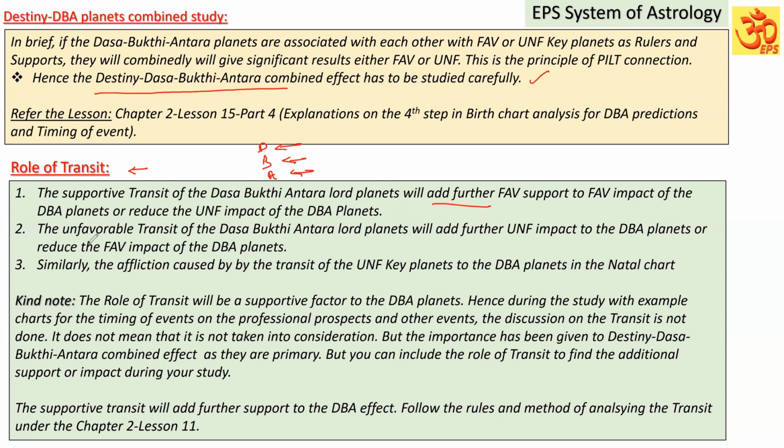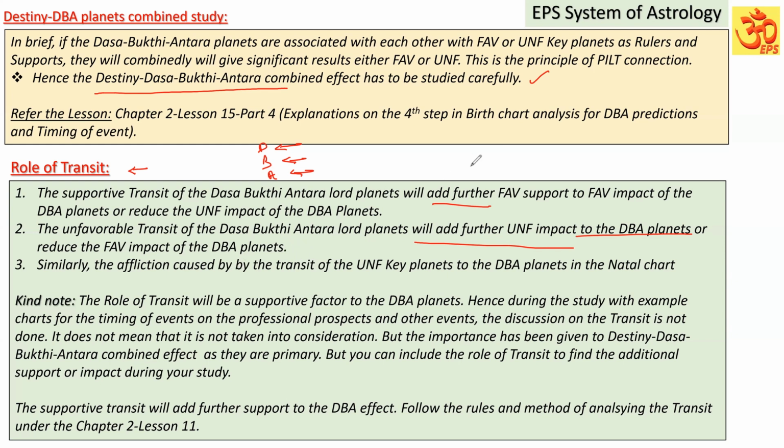The second point, the unfavorable transit of the Dasa Bhukti Antra Lord planets. Here, first one I was telling about the favorable transit. Here, unfavorable transit of the Dasa Bhukti Antra Lord planets will add further unfavorable impact to the Dasa Bhukti Antra planets or reduce the favorable impact of the Dasa Bhukti planet. So both are the same.